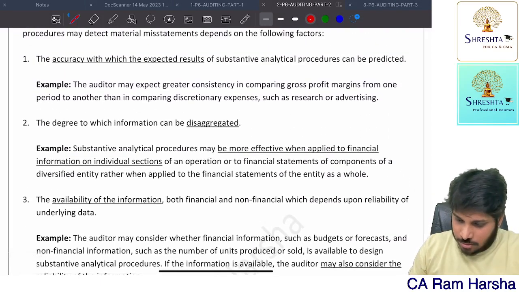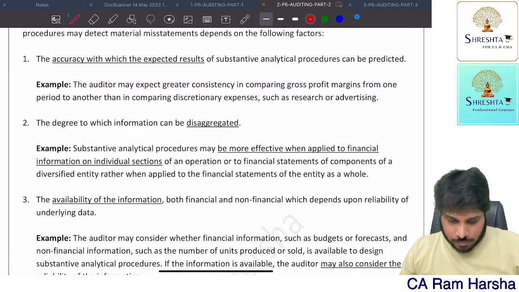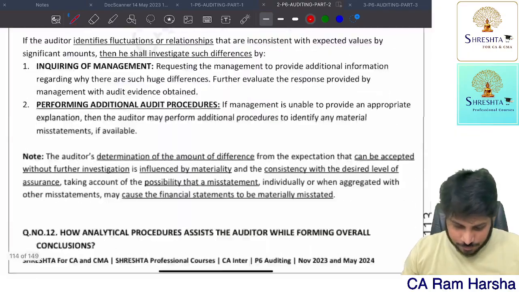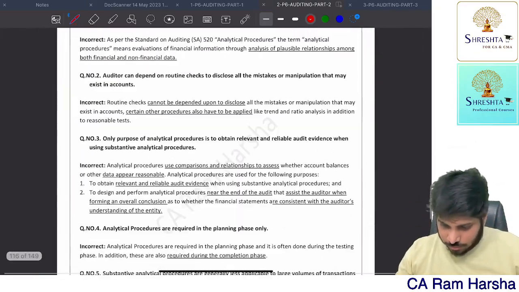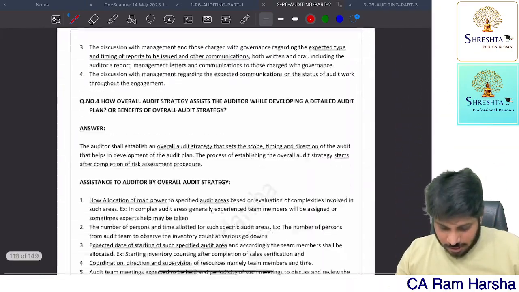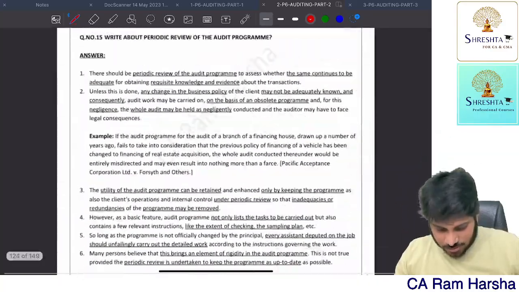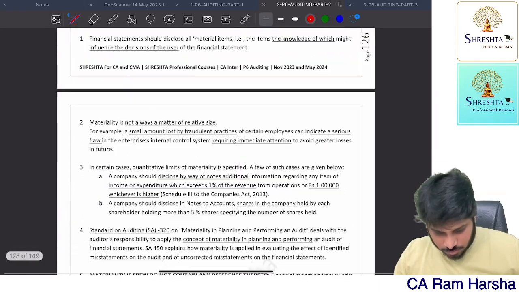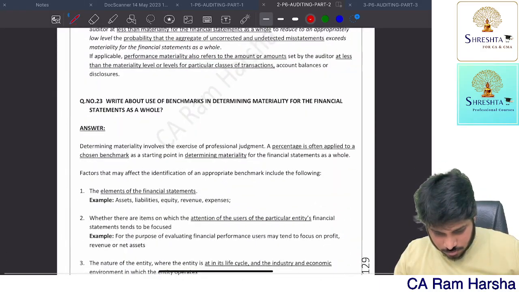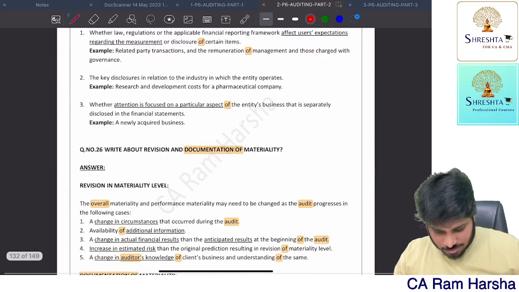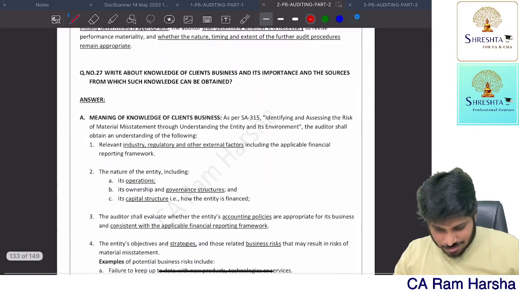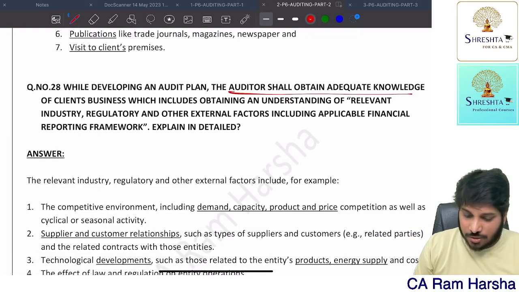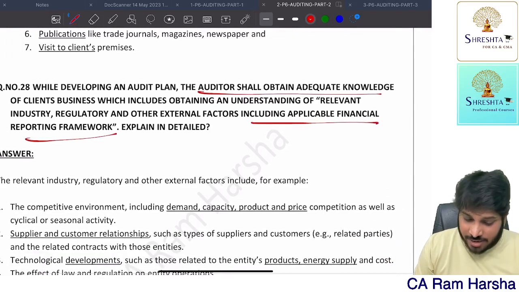Yeah, in this you will find the 28th question. Yeah, this one. Auditor shall obtain knowledge of client business, including the applicable financial reporting framework.